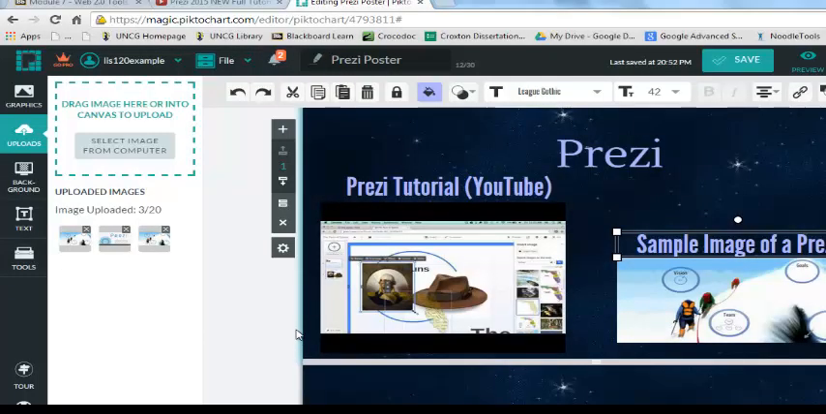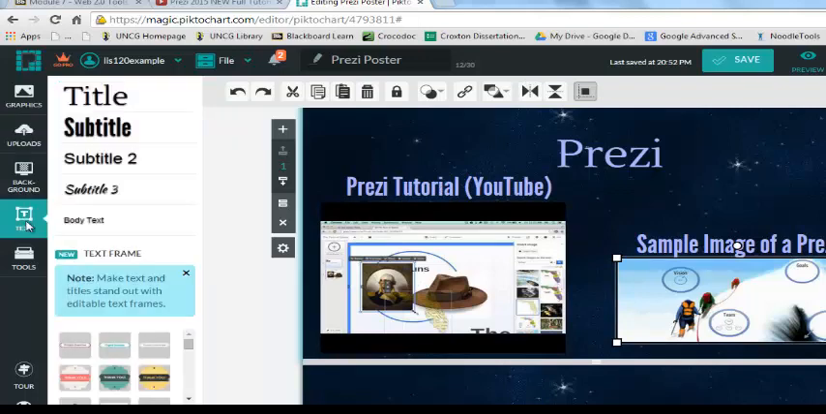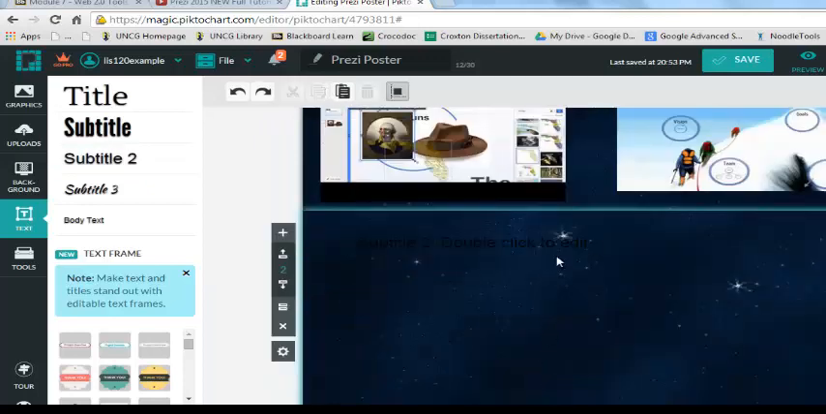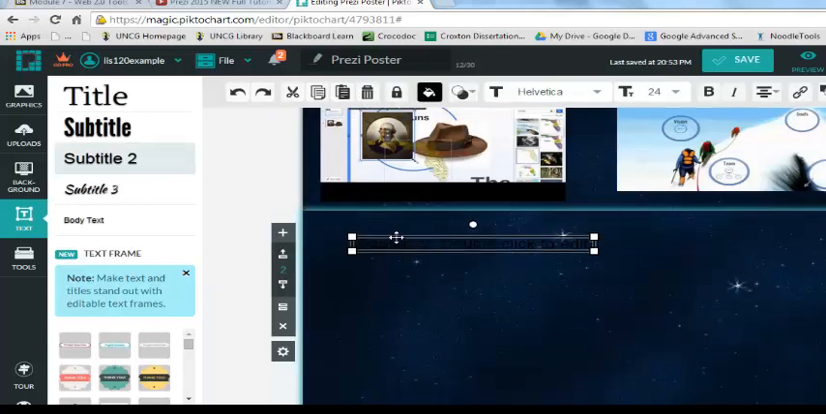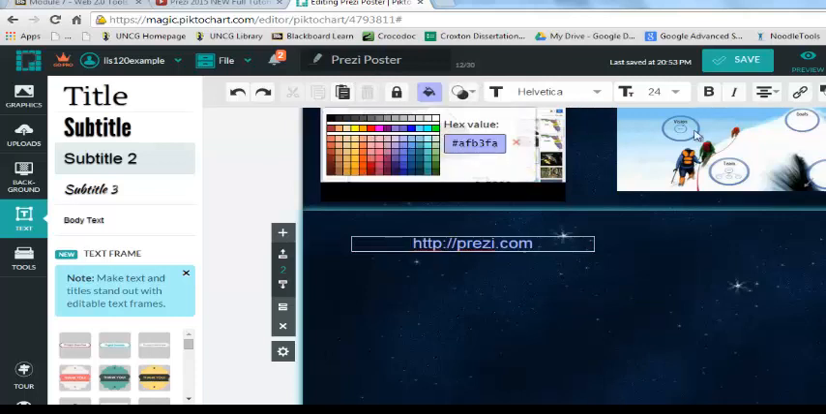You may also want to create a hyperlink on your poster. So to do that, you first need to click on an image or some text that you want to hyperlink. I'm going to actually create a new text box. I'm dragging it down to the second part of my poster. I'm going to double click. I'm going to type in the URL of Prezi. I'm going to change the font color to be that light blue that I like. I'm going to make it a little bigger.